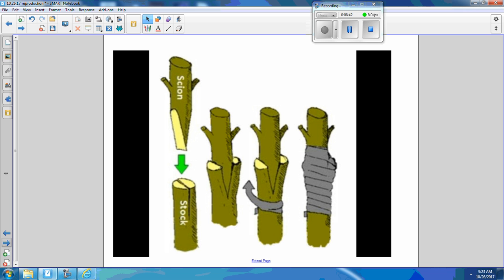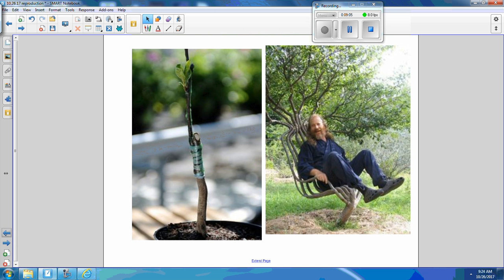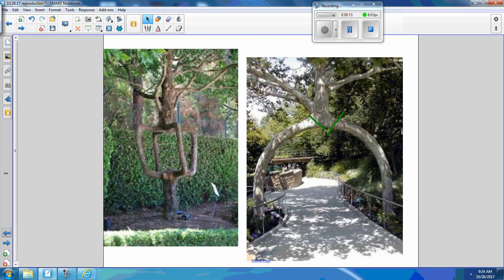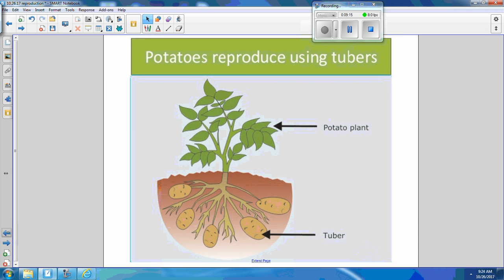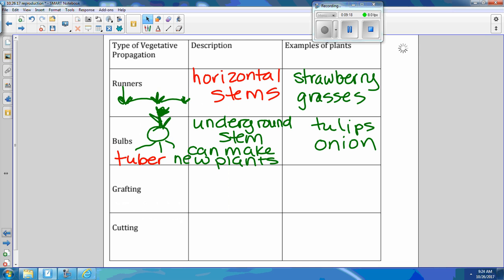He wasn't a scientist. That guy was an artist. And that was one of his jobs. So if you wanted to, you could be a horticulturist or a landscape designer. You could do this for millionaires and make millions of dollars. You could be the artist that makes all these different trees through grafting and different plants. It's some kind of job that is very lucrative. You can make a lot of money. So you could be the artist that has a whole forest of crazy trees and make people come to it and make them pay you money. That could be what your attraction would be. All right, so grafting.